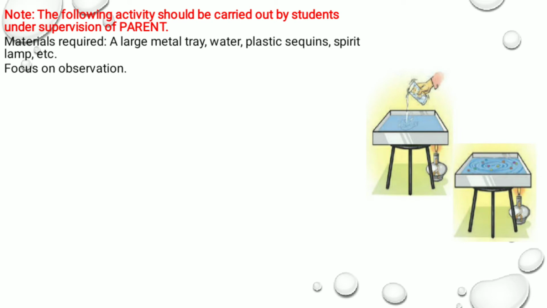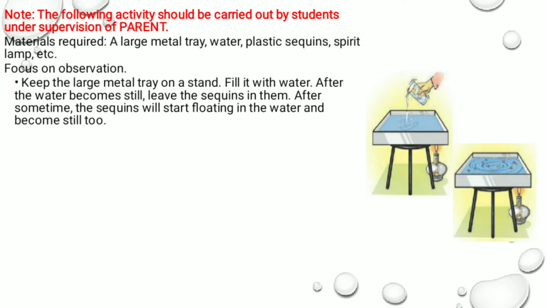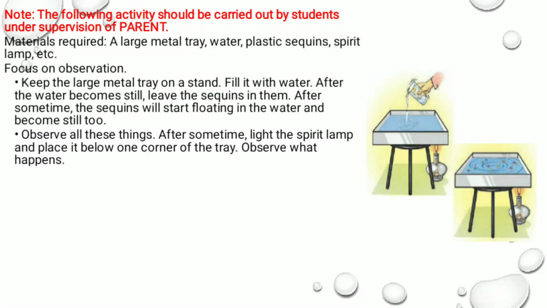What you have to do is put the tray full of water on the table as shown in the picture. Let the water become still, and after it becomes still, put some sequins in it. The sequins start floating, and after some time they become still too. After the sequins become still, place the spirit lamp below the corner of the tray as shown in the picture. Observe what happens.